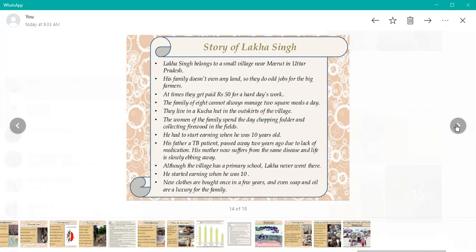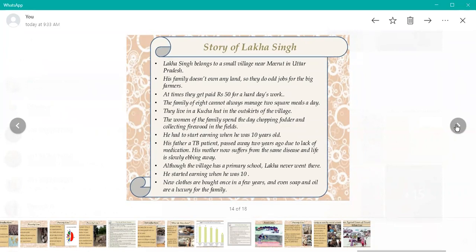Eight of them get paid Rs 50 for a hard day's work. The family of 8 cannot always manage even two meals a day. They live in a kacha hut, in kacha houses on the outskirts of the village. The women of the family spend the day chopping fodder and collecting firewood in the fields.